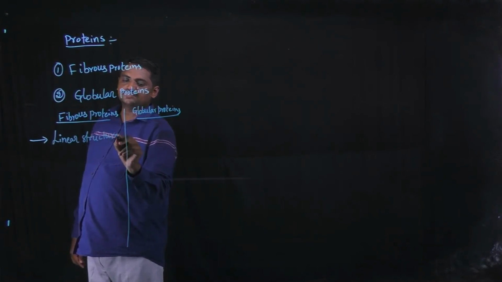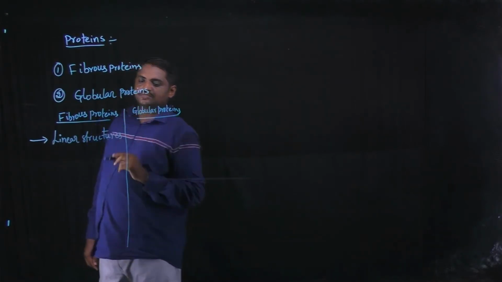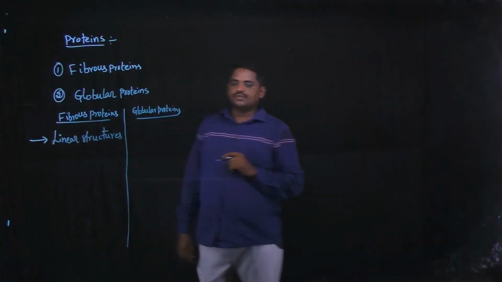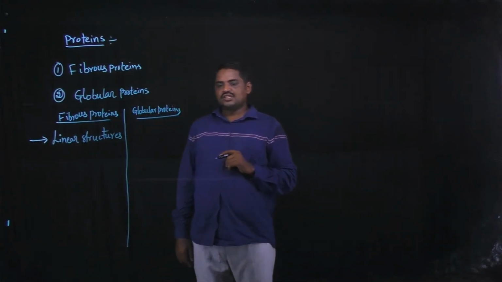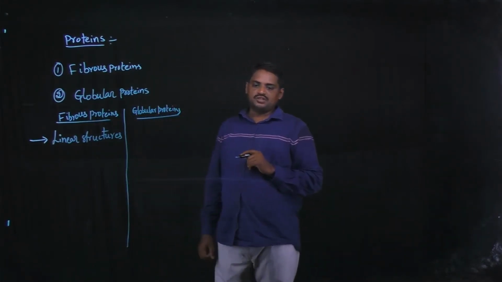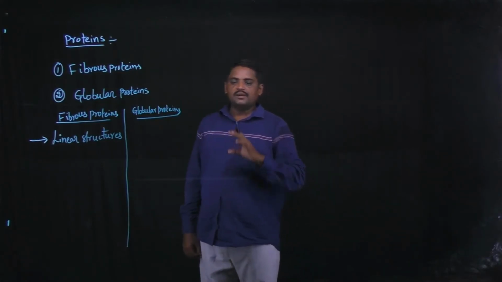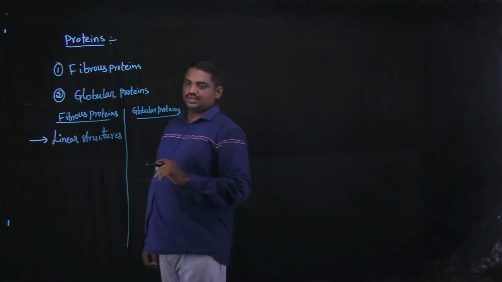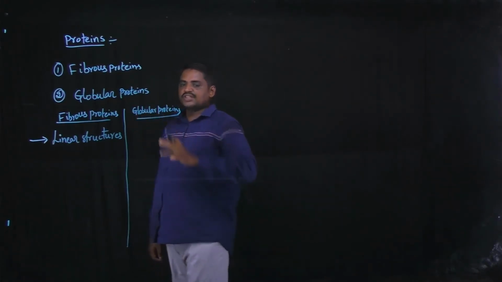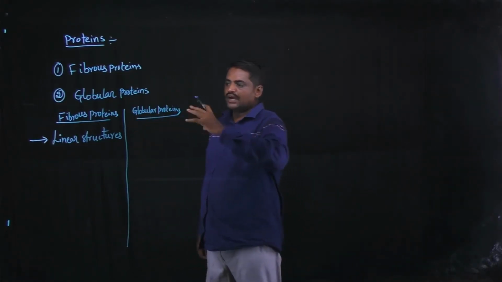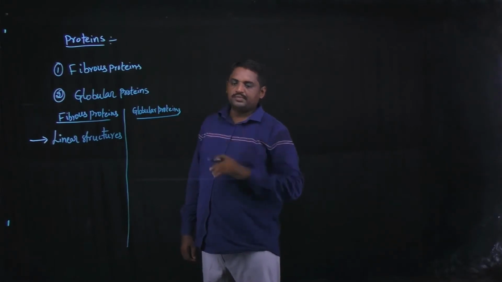Fibrous structures are linear structures, and globular structures are branched chain structures.